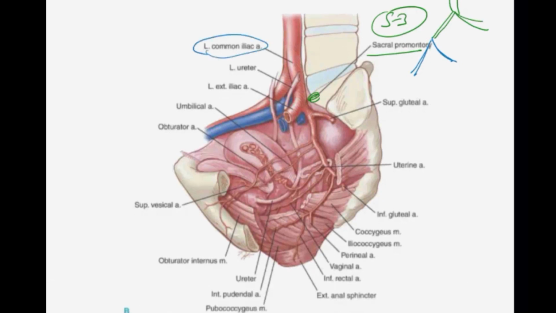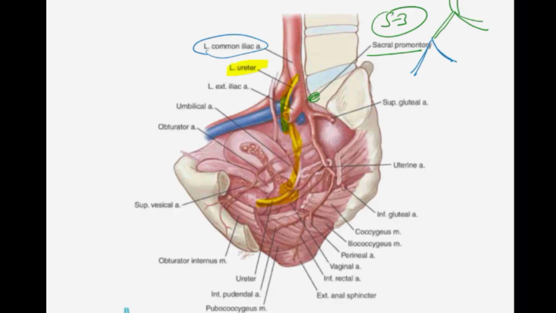One important aspect here is the ureter. The ureter will cross just medial to the division of the external and internal iliacs. Just above the division of the external and internal iliac, the ureter can also be accidentally occluded instead of the internal iliac artery during ligation. That is why we are more careful about this area.